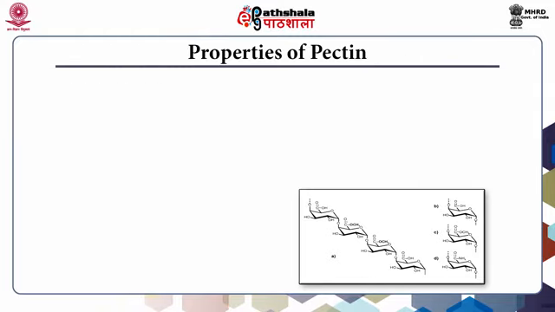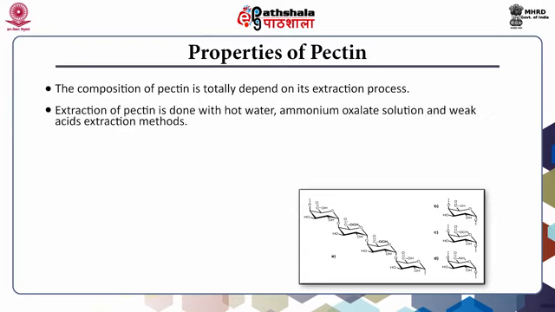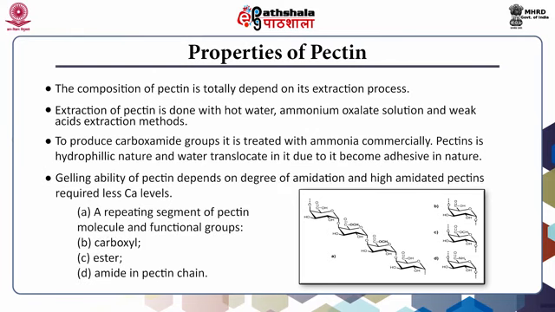Properties of pectin. The composition of pectin is totally dependent on its extraction process. The extraction of pectin is done in hot water, ammonium oxalate solution and weak acid extraction methods. To produce carboxamide groups, it is treated with ammonia commercially. Pectin is hydrophilic in nature and water translocates into it, due to which it becomes adhesive in nature. Gelling ability of pectin depends on the degree of amidation, and highly amidated pectin requires lower calcium levels.